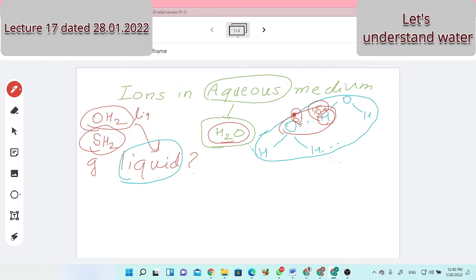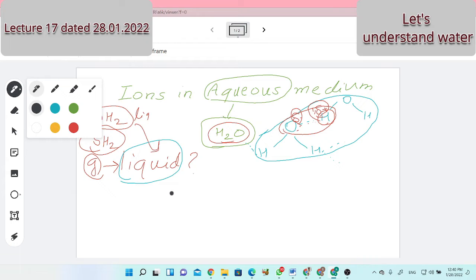Due to this linkage, because of this polarity, unlike poles attract, water molecules associate, and because of their association, compactness increases, and because of the increase in compactness, in spite of the gaseous phase, we find a liquid phase for water. Students, are you understanding why water is liquid at room temperature?